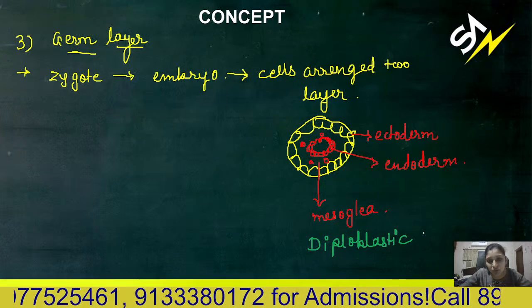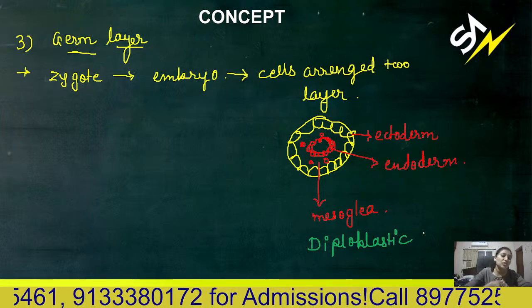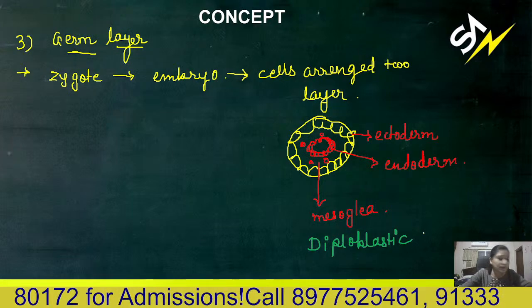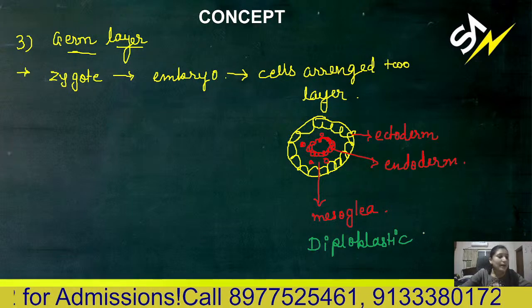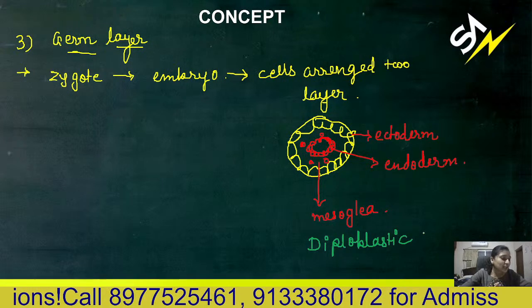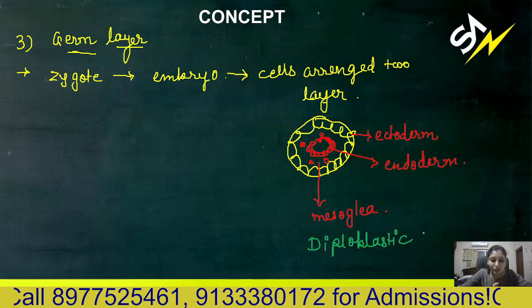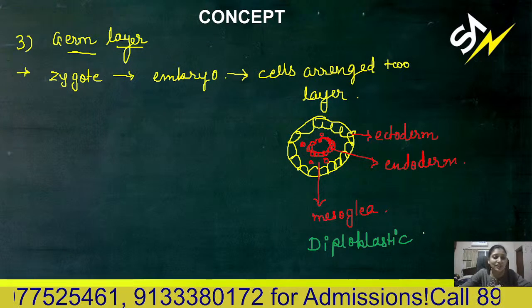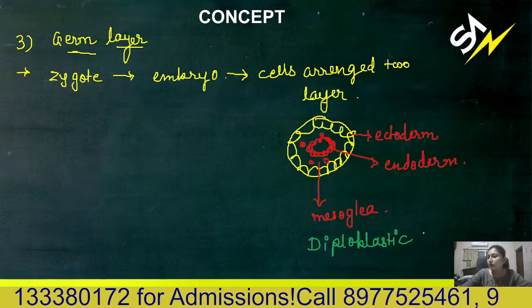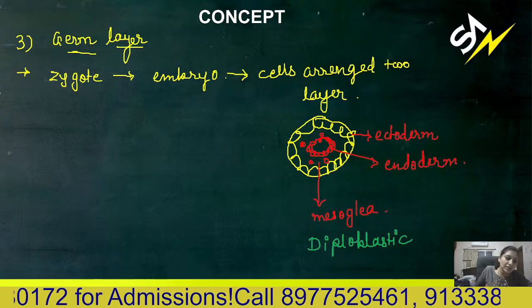Only the outermost and innermost layers, ectoderm and endoderm, are completely formed. In between, the layer is not completely formed; it is loosely packed, scattered undifferentiated cells forming mesoglia. This is called diploblastic.